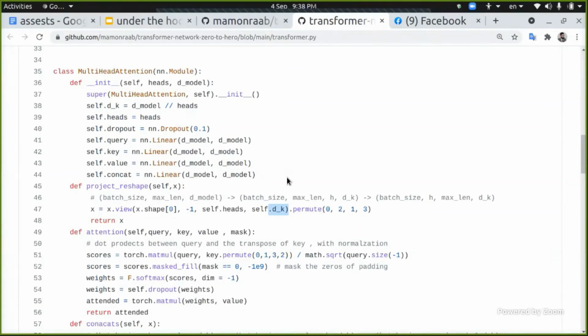So this is the place 0, the place 1, the place 2, and the place 3. If you look, we just want to swap the position of place 2 with place 1. So we do dot permute 0, 2, 1. So this head will become here, and 1 will become here, as we mentioned it here. Now we are changing the dimensionality. We divide it and make the 8 heads.